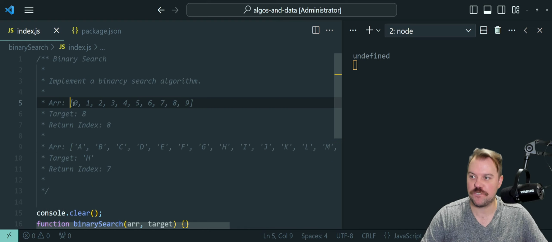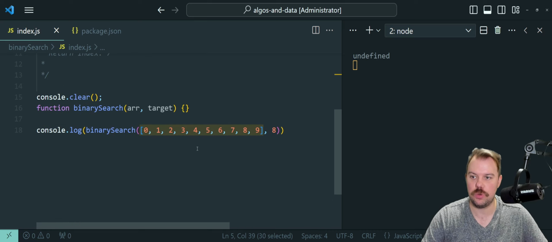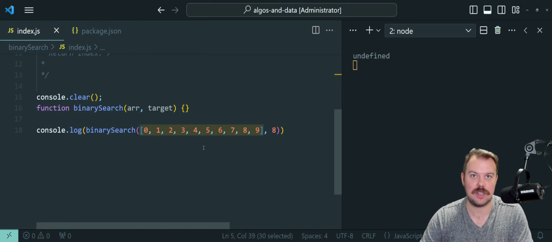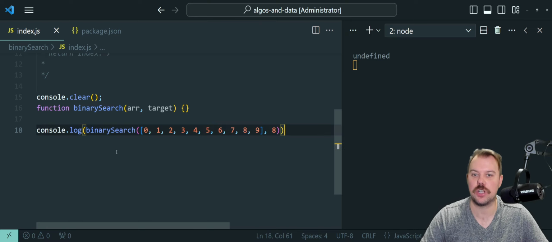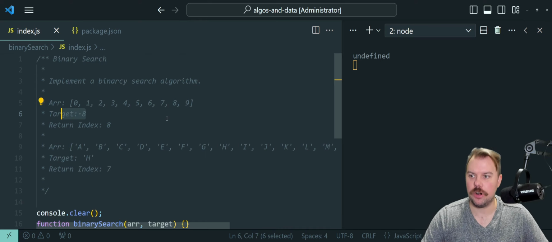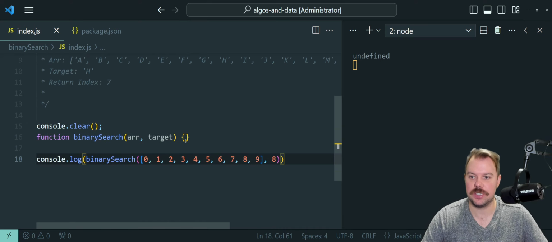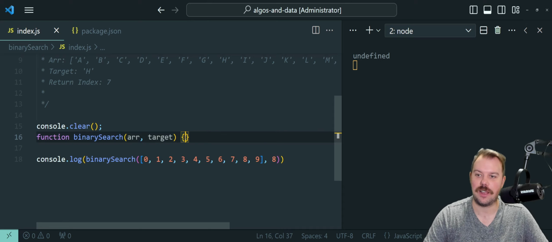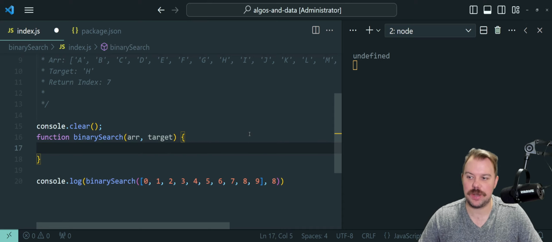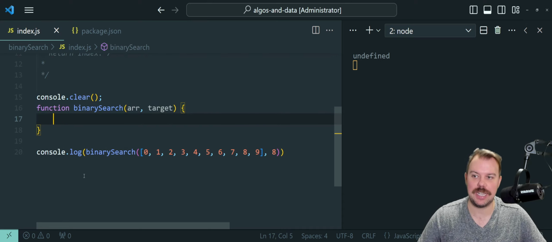So we're going to do my first example, an array of 0 to 9. If you want to follow along, you can always pause here and write it up yourself in whatever editor you're using, whether it's in browser or otherwise, so you can try and follow along or solve it. And then our target of 8. And because it returns nothing, we get undefined as our first console log. Hooray! Okay, but now that that's there, we can actually start working on visualizing how this works here.